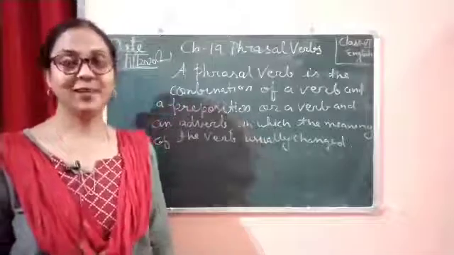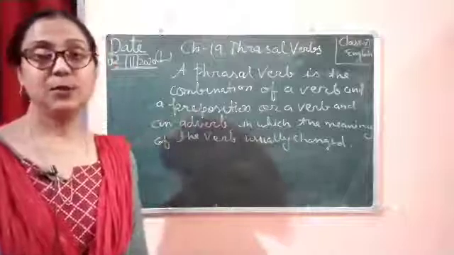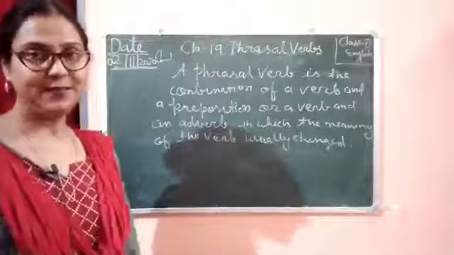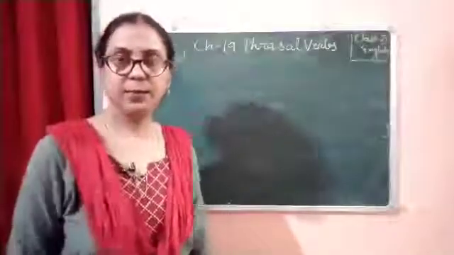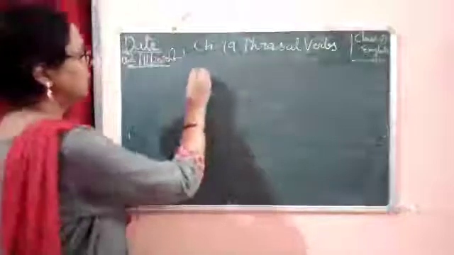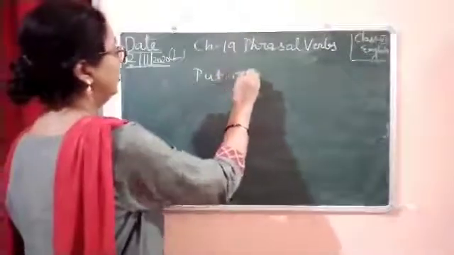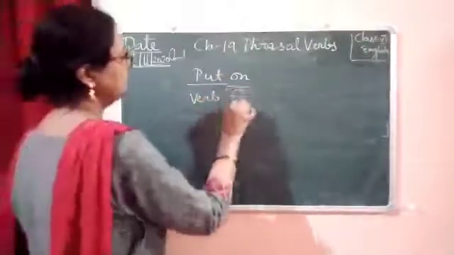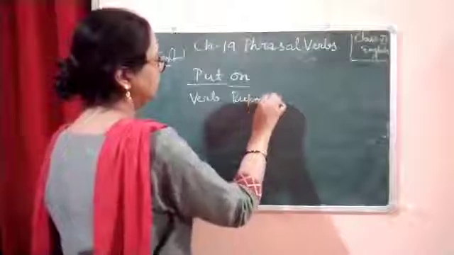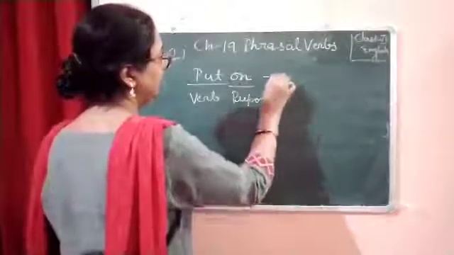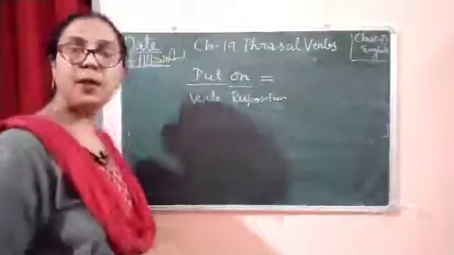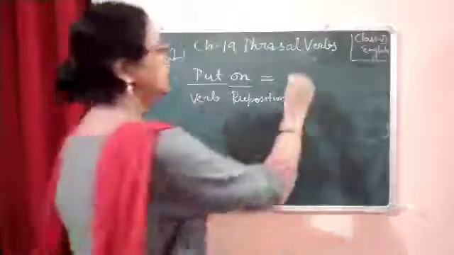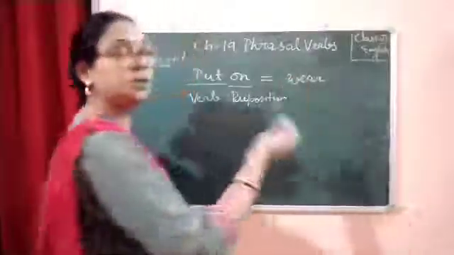So I'm going to give you one example so you can understand nicely. For example, if we take put on. Put on, over here you can see this is a verb and this is a preposition, and it will make a new verb, that is put on means wear something, you're just wearing something.